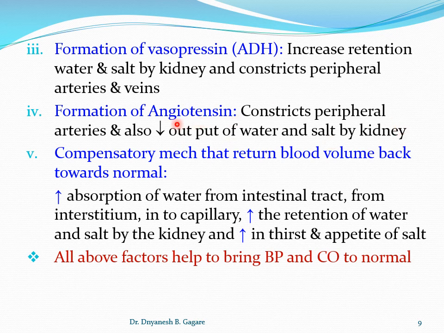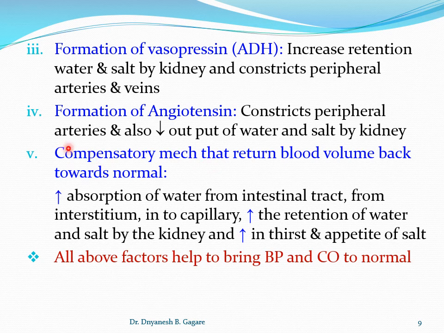So angiotensin 2 has two effects. It constricts the vessels, and the second effect is on the nephron, the distal tubule, where it decreases the loss of water and salt. In this way, it tries to bring the blood volume to normal.